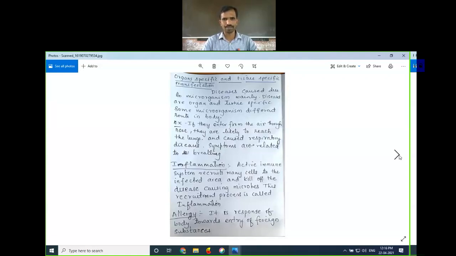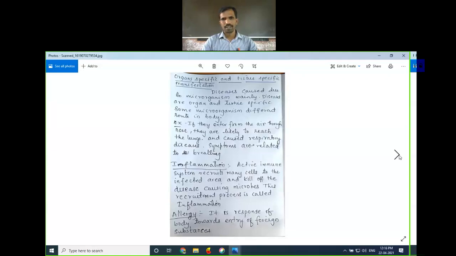After that, the second step: if it is an infectious disease, he will give medicines which kill the microorganism that is the reason for the disease. If it is an infectious disease, there should be a microorganism causing it. That's why the doctor will give certain tablets to kill the microorganisms. That is the second step of the principle of treatment.